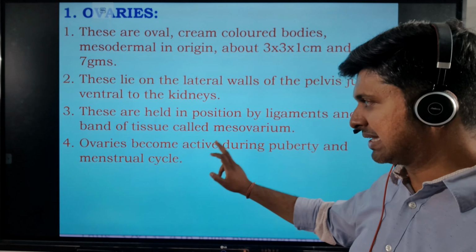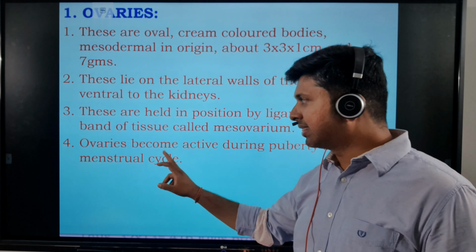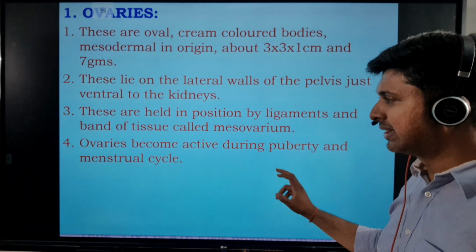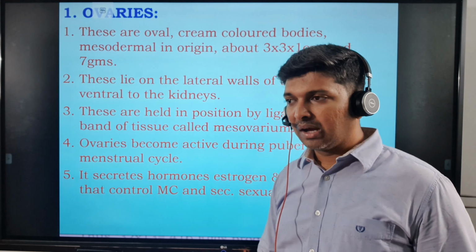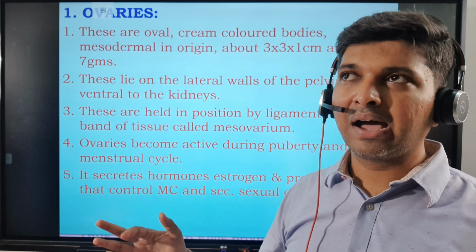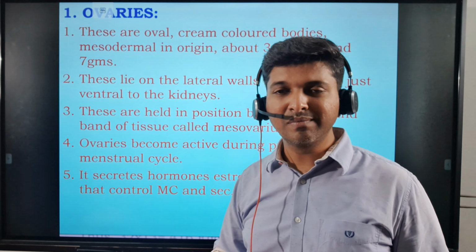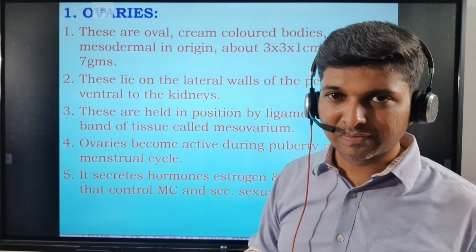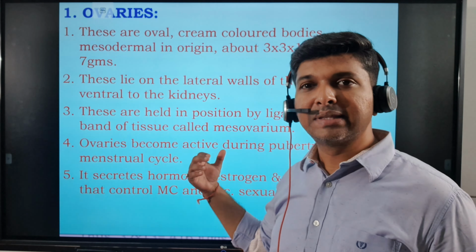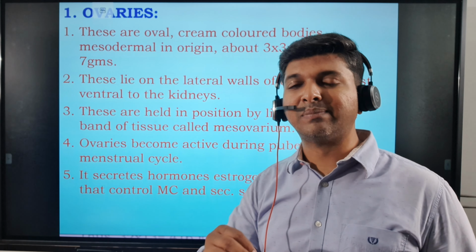Okay, you have to remember this, even for your NEET perspective. Then ovaries become active during puberty and the menstrual cycle. So puberty hits a female somewhere around the age of 12 to 14. Okay, it may differ from female to female, right? And the onset of the menstrual cycle is called the menarche.